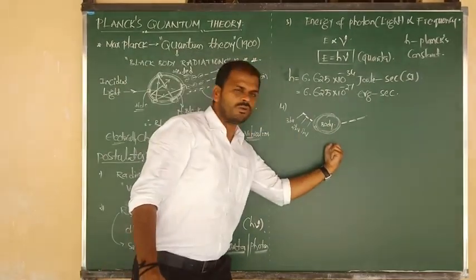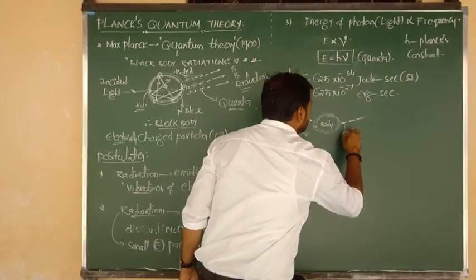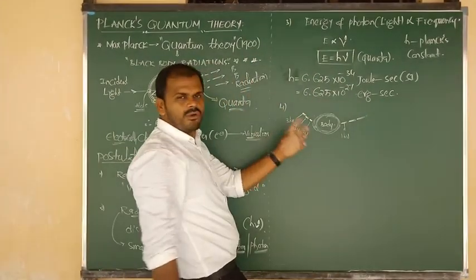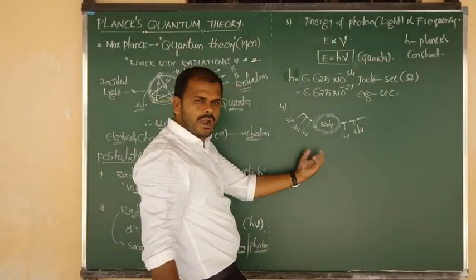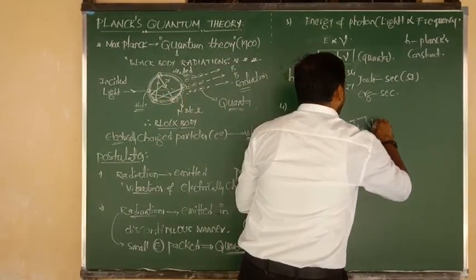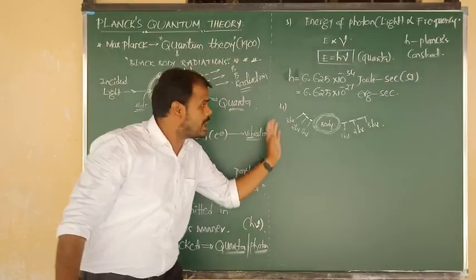So first absorbed quanta 1 h mu, first emitted quanta 1 h mu, second absorbed quanta 2 h mu, second emitted quanta 2 h mu, third absorbed quanta 3 h mu, third emitted quanta 3 h mu, last absorbed quanta n h mu, last emitted quanta n h mu.